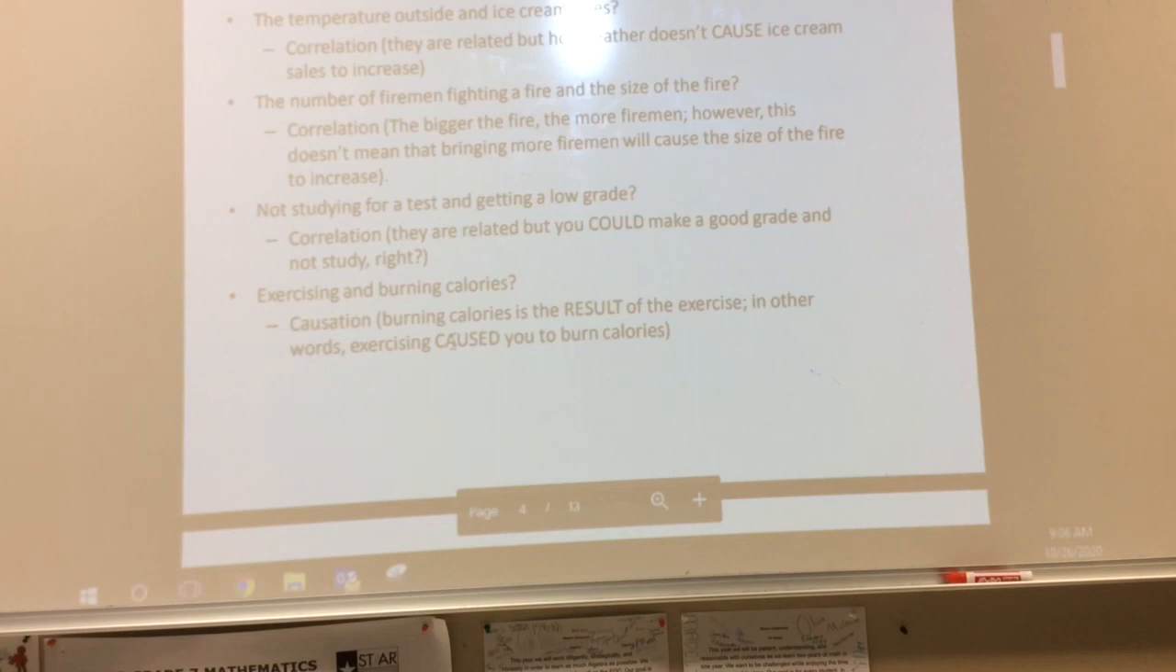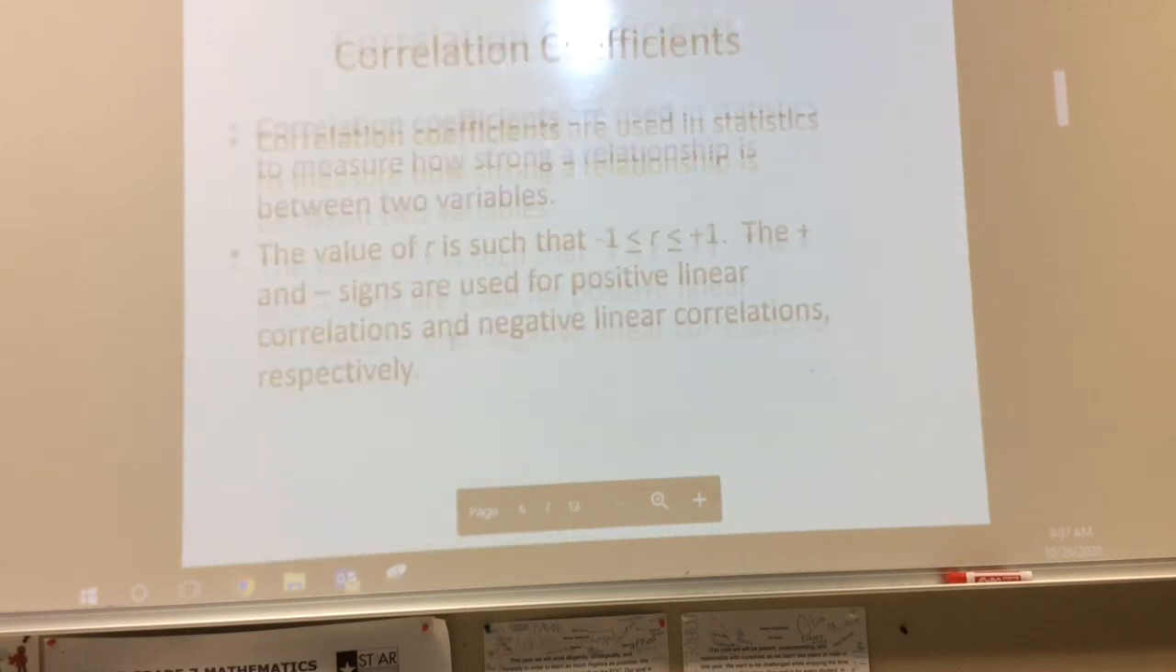Now, studying, I think we've heard this one a million times, right? Not studying doesn't mean that you're going to fail the test. It just means that you could or could not do as well. We oftentimes like to tie it in, but it doesn't mean it's a definitive answer every time. And then the last one is exercising and burning calories.